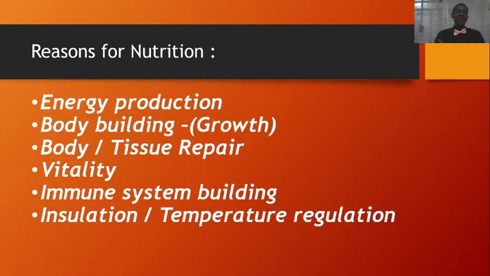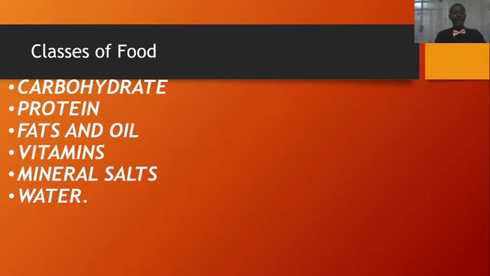Homeostasis helps us to regulate our internal body environment in such a way that we are not going to catch cold, or even under hot temperature, we are not going to be suffocated by high temperature during hot weathers. So you find out that these things occur as a result of the food we take in. As we go on, you're going to be seeing the proof of all these reasons for our nutrition.